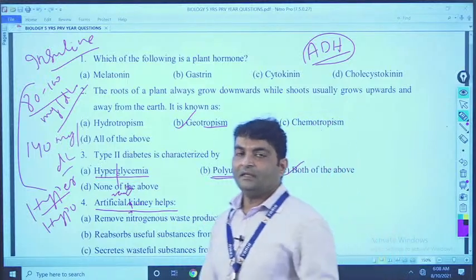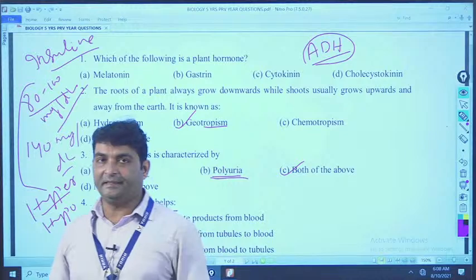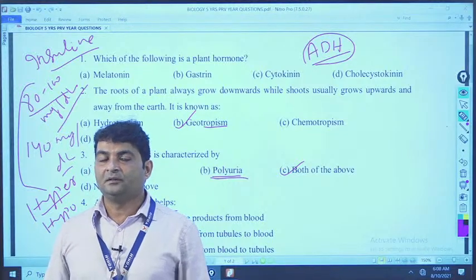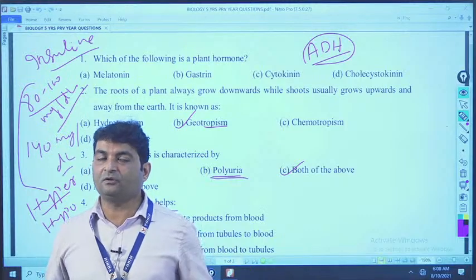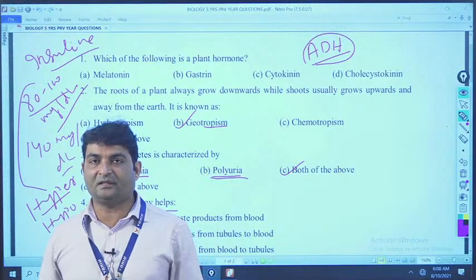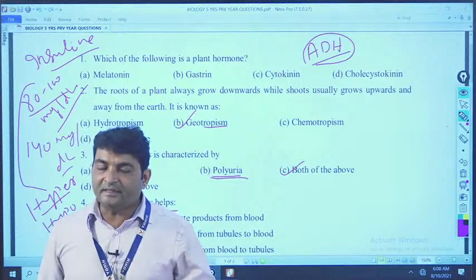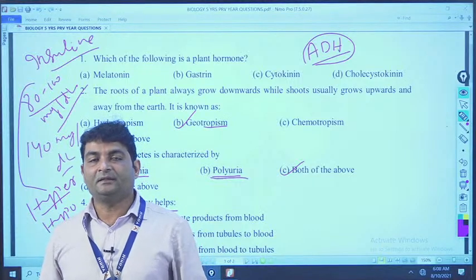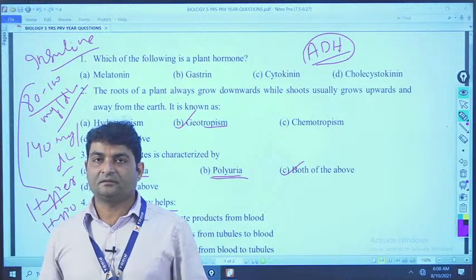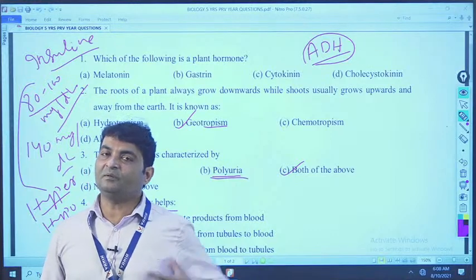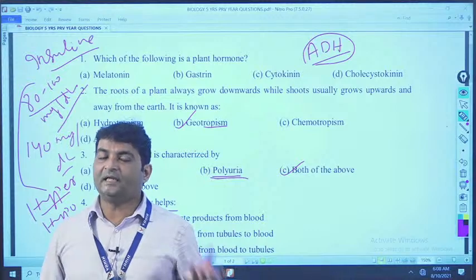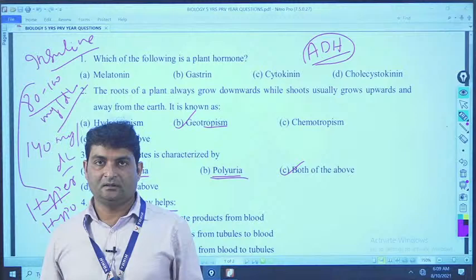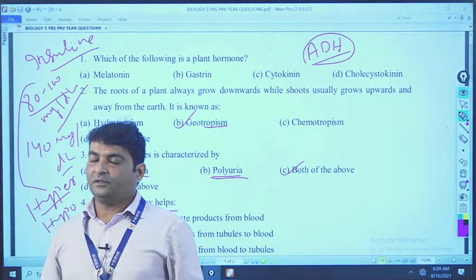Now, one human being can survive with one kidney, but when both kidneys are damaged, what happens? The person will die, because there is no removal of nitrogenous waste product from our body. Nowadays, some artificial machines have also been invented that remove our body waste and act as a kidney. That is why they are called artificial kidney. Got my point? Okay.